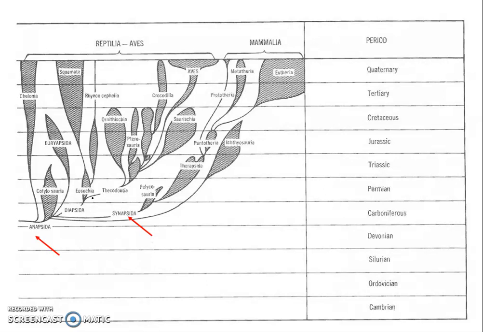Synapsida includes pelycosaurs, and evolved from pelycosaurs are the mammal-like reptiles. You can see over here, it is the synapsid group, Pelycosauria. From there the therapsids, or mammal-like reptiles, arose. I hope it is clear. So Cotylosauria gave rise to the synapsid Pelycosaurs. From there the therapsids evolved, and it is the therapsids which gave rise to the complete mammals. So that is with respect to the reptiles.